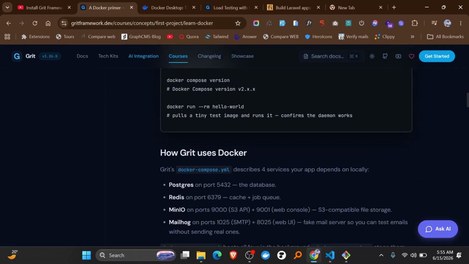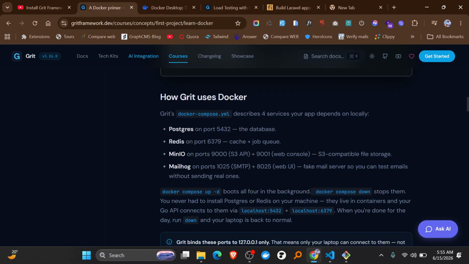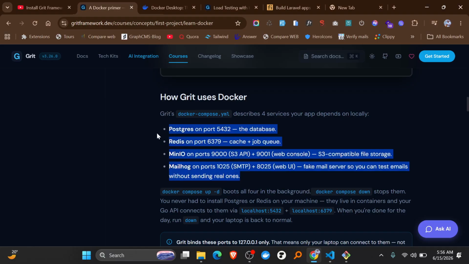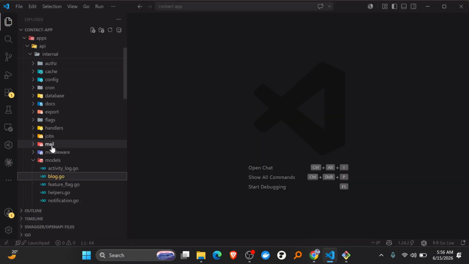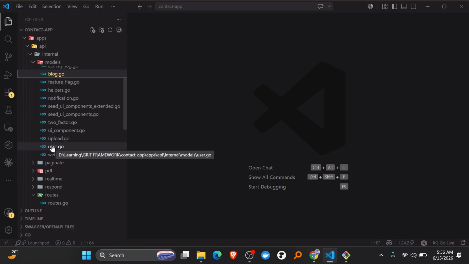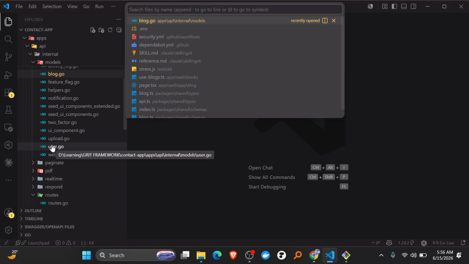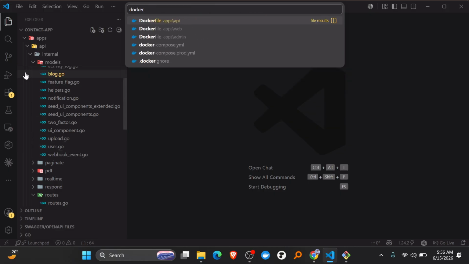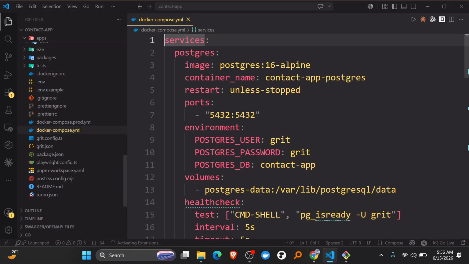So how does Grit use Docker? Grit's Docker Compose file describes the 4 services your app depends on locally: Postgres, Redis, and other dependencies. If you press Control P and look for the Docker Compose file, you can see it has the image for Postgres, and it also defines the volume for it.